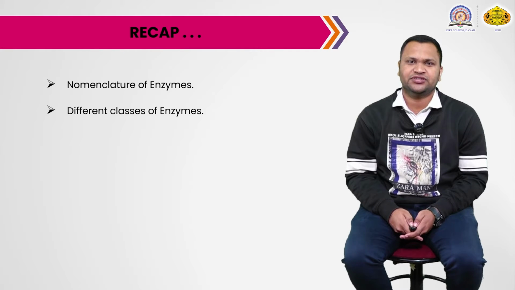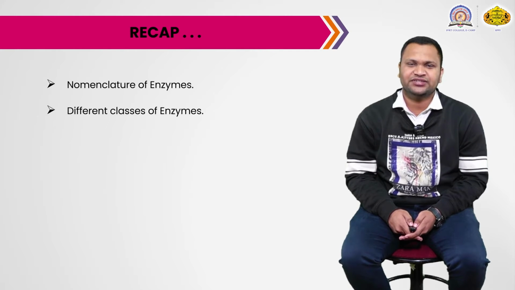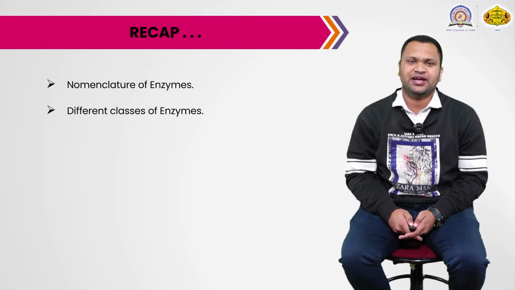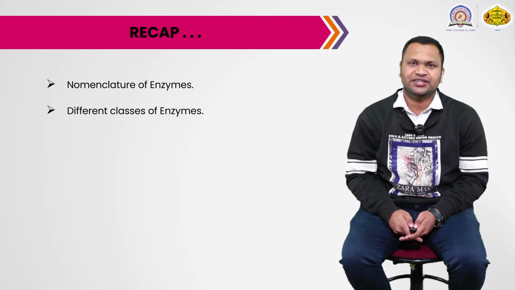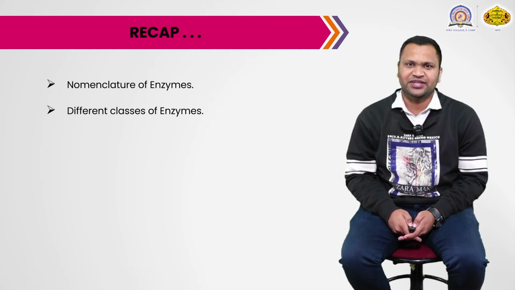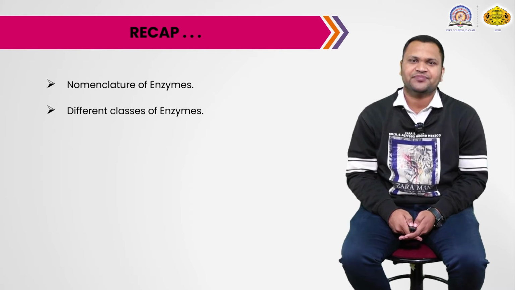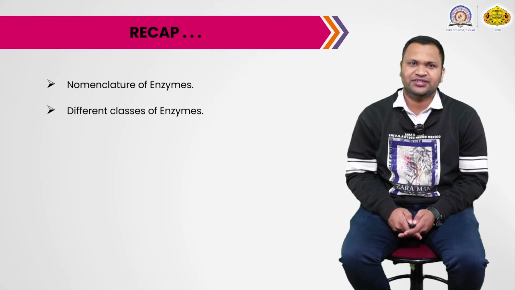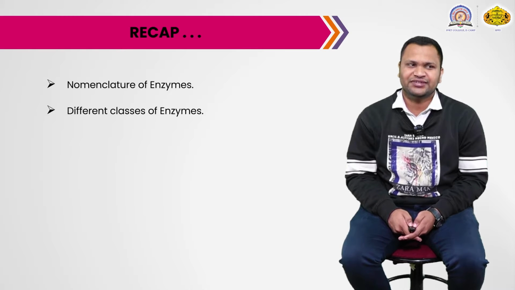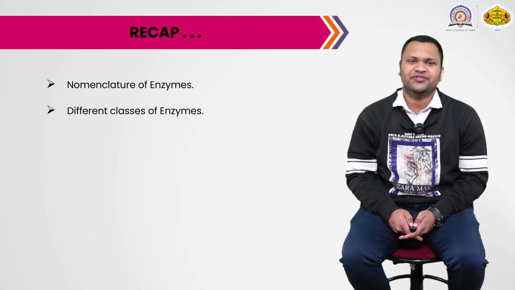Before going to discuss today's topic, in the last lecture we had discussed the nomenclature of enzymes. There are trivial names, then the IUB name, that is the International Union of Biochemistry, which gives the standard names of enzymes. We also discussed the different classes of enzymes: oxidoreductases, transferases, hydrolases, lyases, isomerases and ligases. So there are six different classes of enzymes.